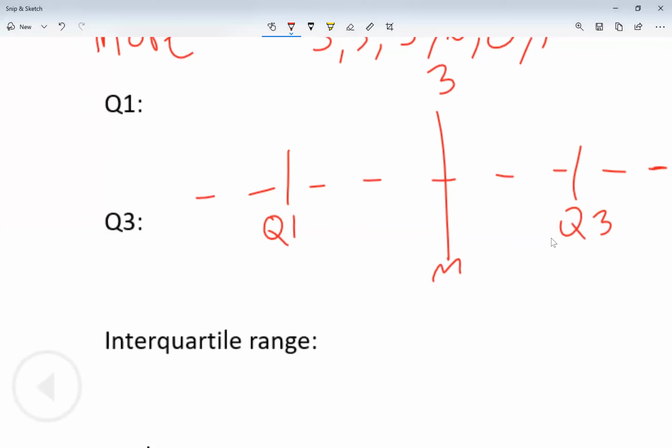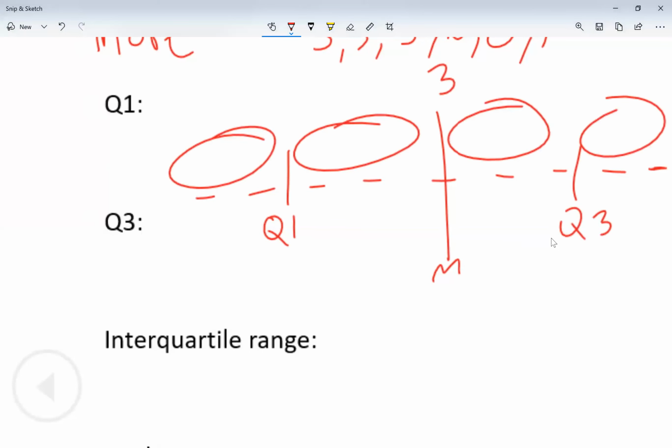Now, for those of you that watch sports, it sounds like quarter 1, halftime, and quarter 3. Look, my quartiles are separating my data into 4 sections. There is 1 section, 2 sections, 3 sections, and 4. It's separated into 4 sections. That's why we call it quartiles. The median separated it into 2 sections, but the quartiles end up breaking it into 4 different sections, still using the median.